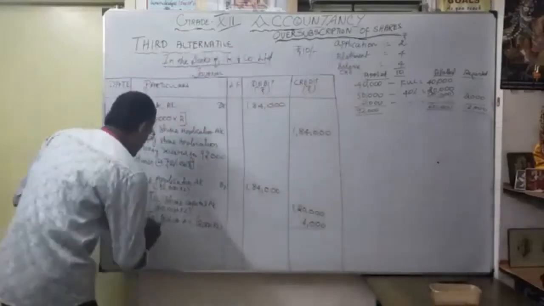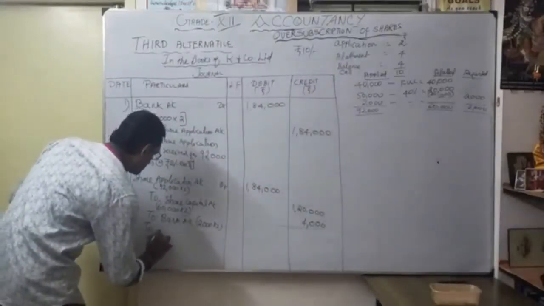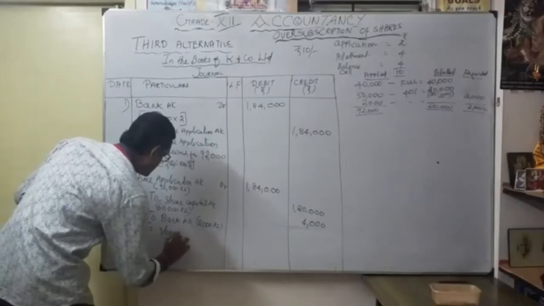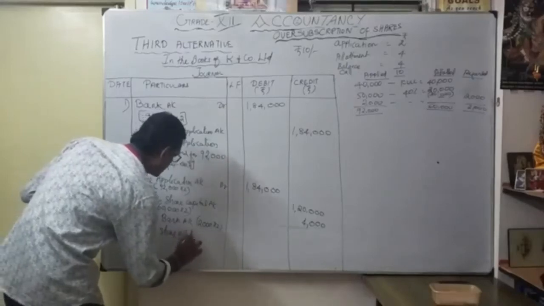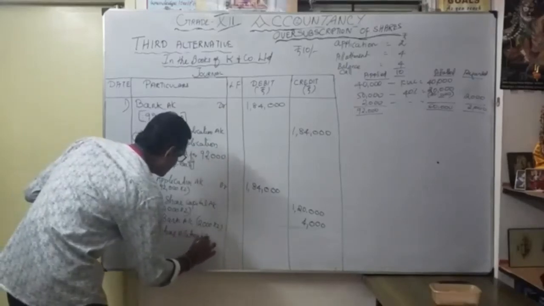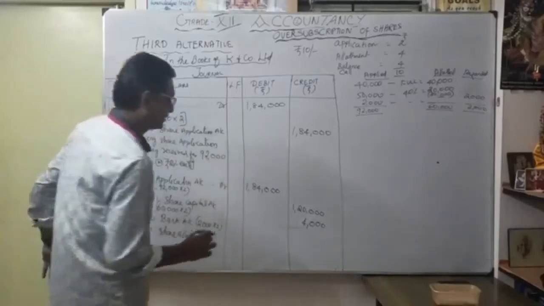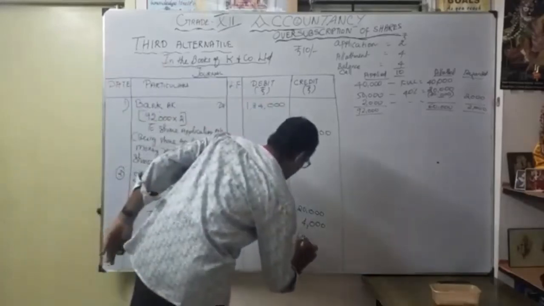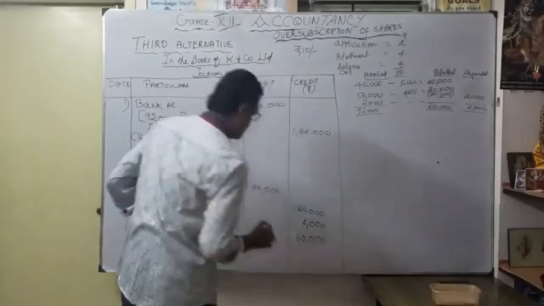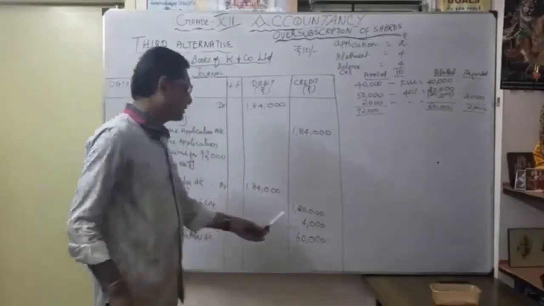That money is going to be adjusted to share allotment account. How much? 60,000. Now the question arises: how did you get the 60,000?